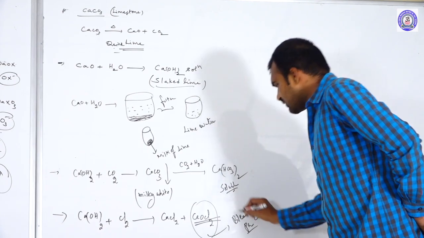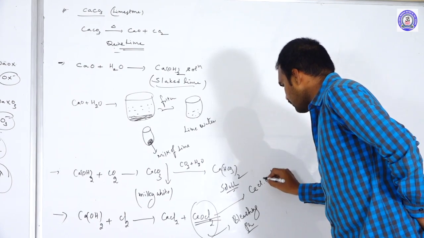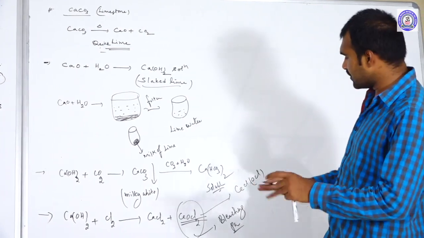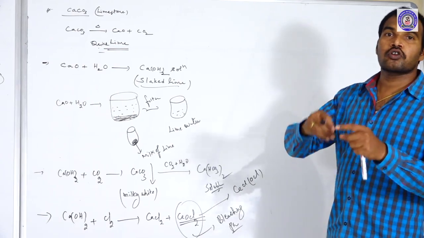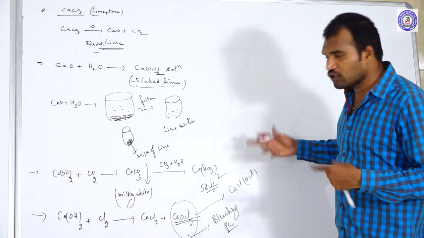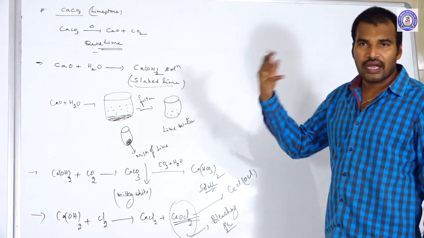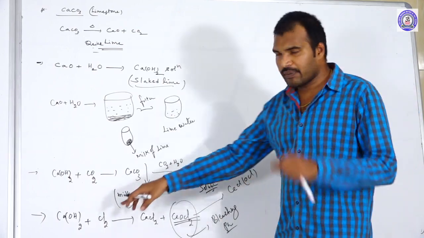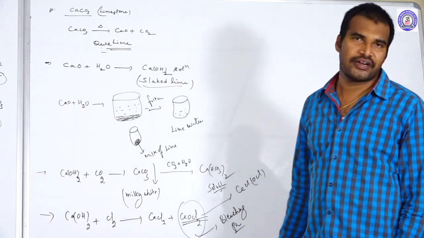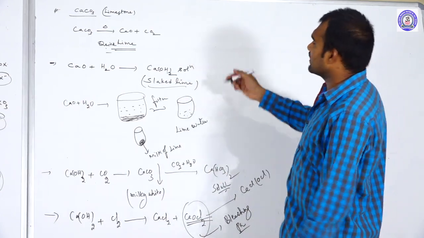Bleaching powder. The CaOCl2 will split into Ca(Cl)(OCl). That means the chemical name of bleaching powder is calcium chlorohypochlorite. Chloro means Cl minus, hypochlorite means OCl minus. They both are present, that is why it is calcium chlorohypochlorite. We can prepare it by passing chlorine gas into calcium hydroxide. So this is about some compounds of second A group elements.